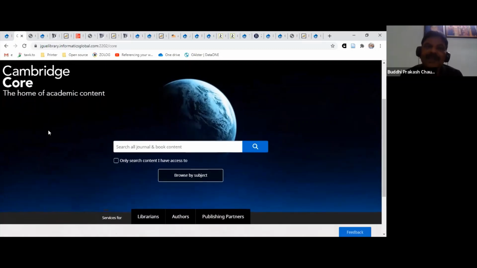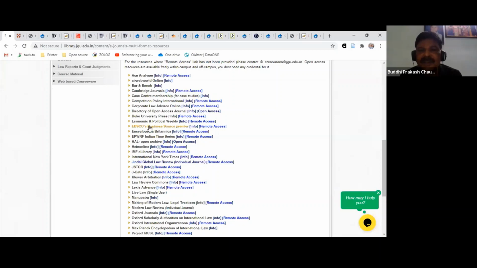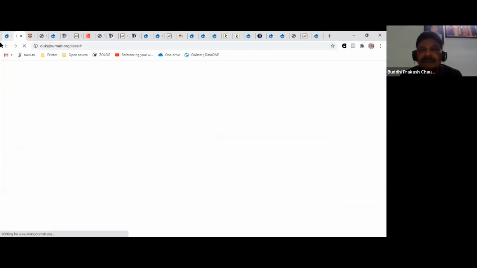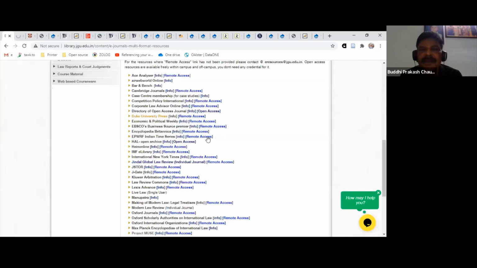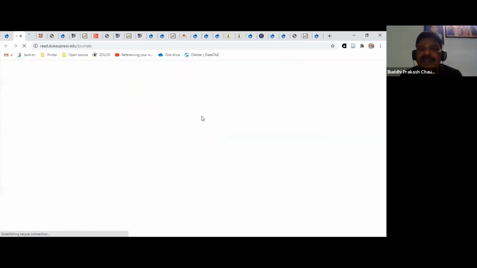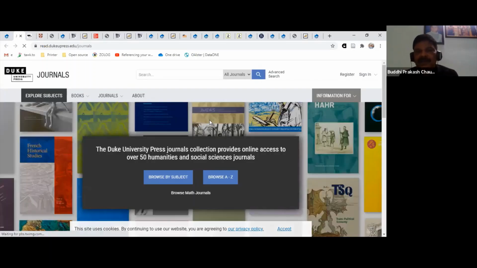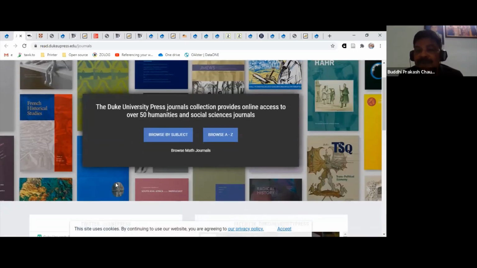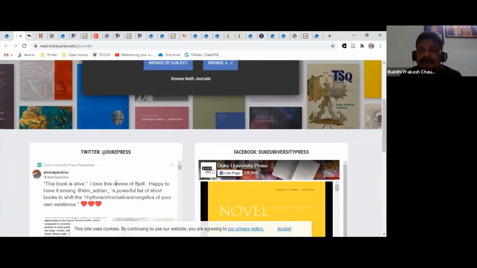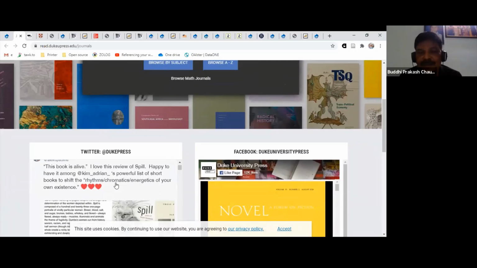If you want to use some other resource in the same session with the same browser, you just go back to the resource page, click on another resource, and it will open. Just keep on clicking remote access, and you can use any of these resources. So this is the way to access these resources, including ebooks, from outside the campus.